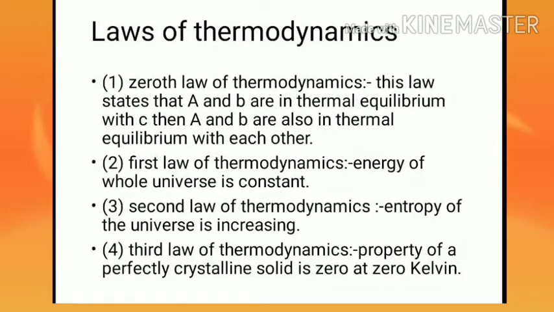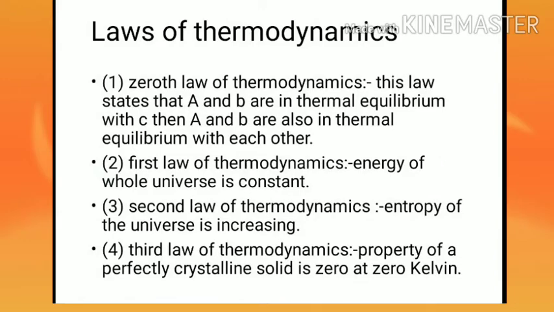There are certain laws of thermodynamics which are based on human experiences and generalizations. You know that a table rests on four legs, and similarly thermodynamics also has four pillars, which are the laws of thermodynamics. First and foremost is the zeroth law of thermodynamics, and this law states that A and B are in thermal equilibrium with C.